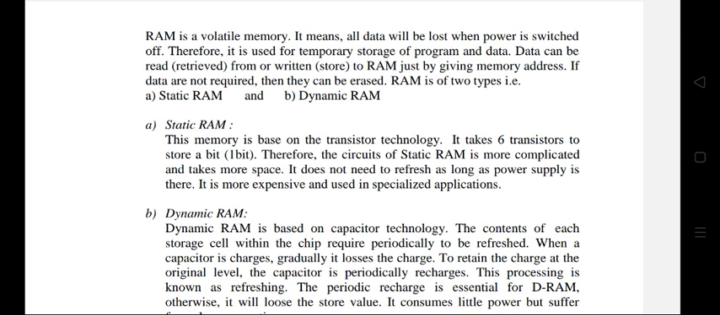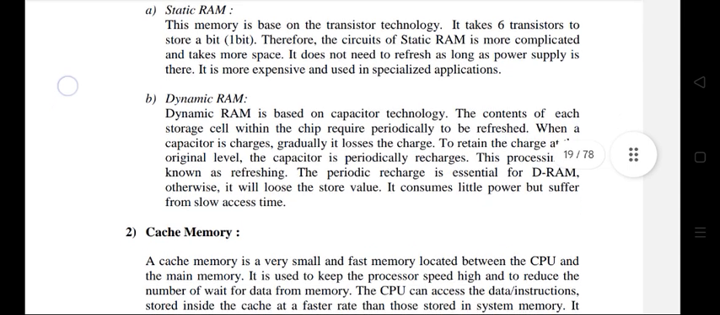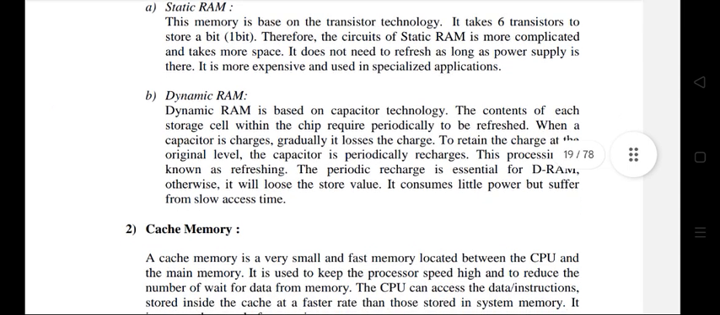RAM is of two types, that is static RAM and dynamic RAM. Static RAM. This memory is based on transistor technology. It takes 6 transistors to store a bit. Therefore, the circuit of static RAM is more complicated and takes more space. It does not need to be refreshed as long as the power supply is there. It is more expensive and used in specialized applications.